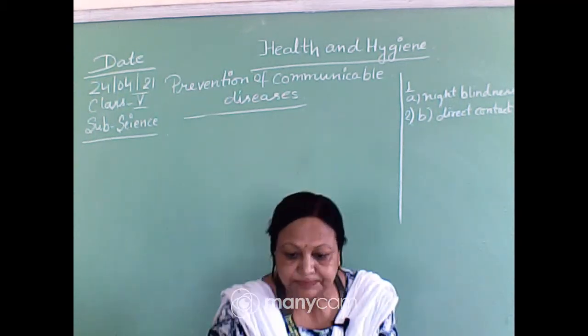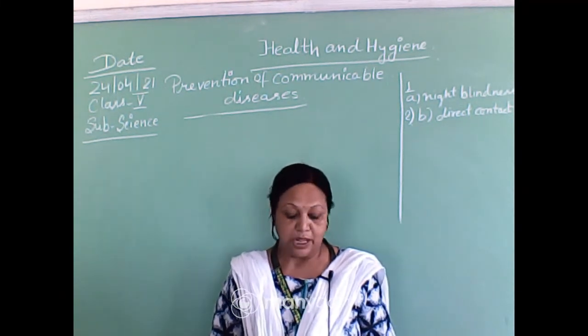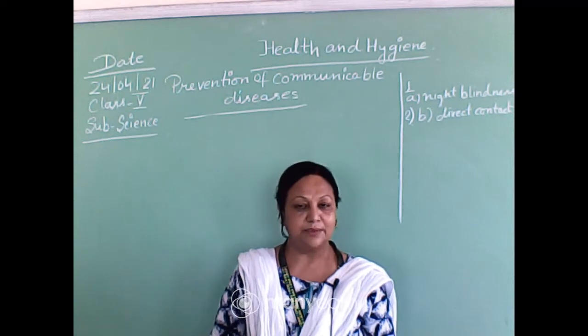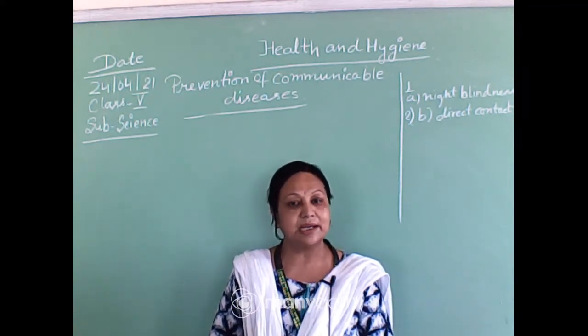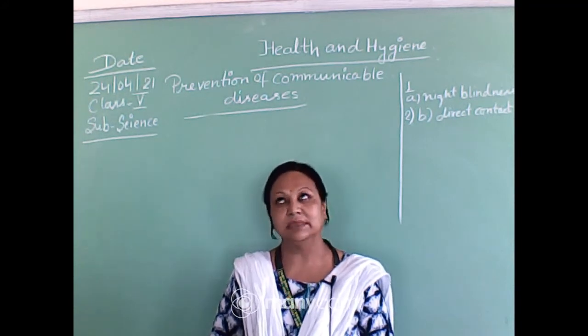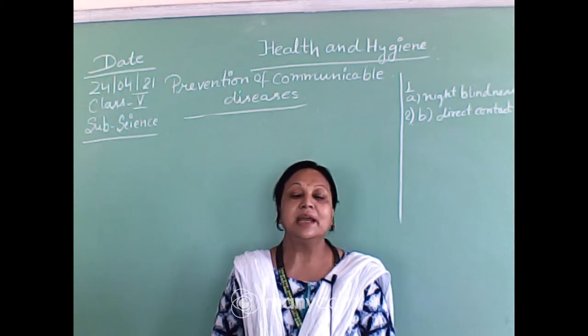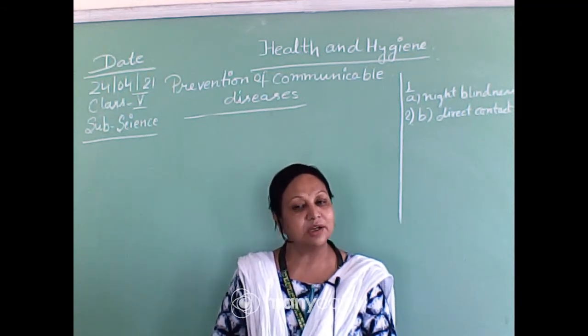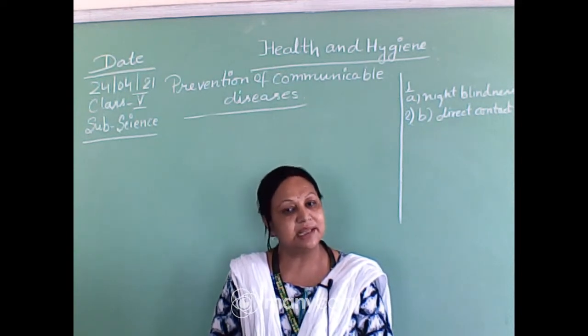And secondly, they have written: drinking water should be clean and pure, and always use filtered and boiled water. So we know filtered water means when we are using any kind of filter like electrical filter, or sometimes manual filters, but it is suggested that boiling water is very secure and good, because boiling kills the germs.